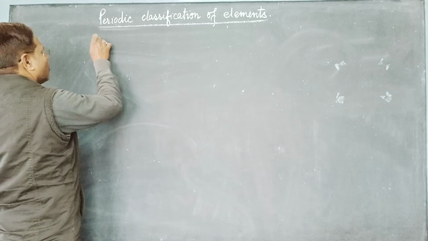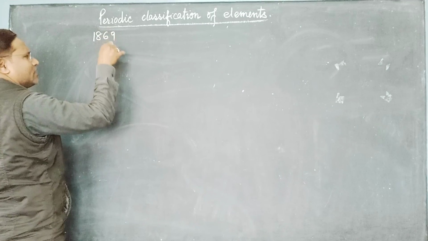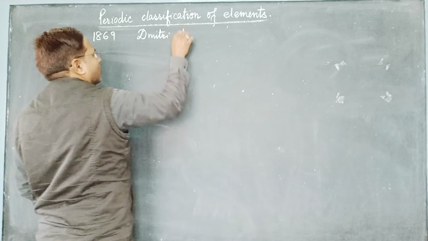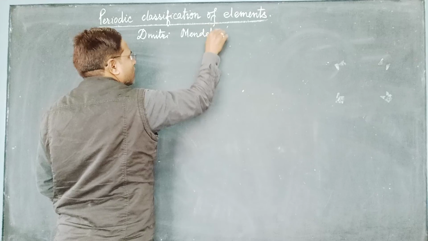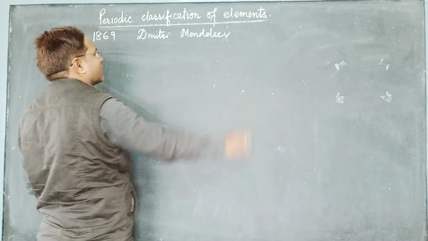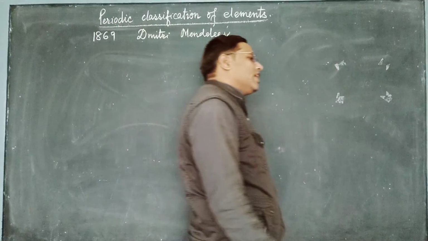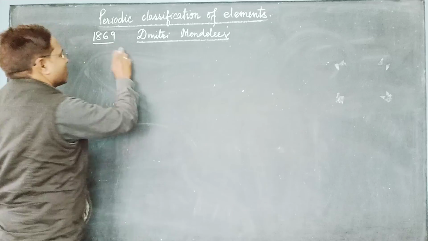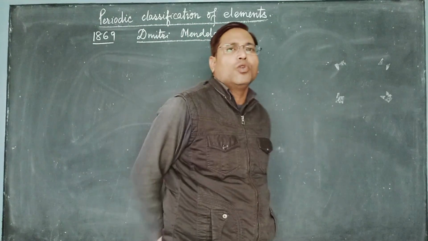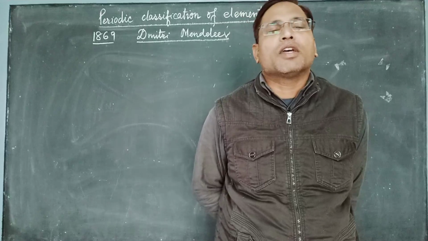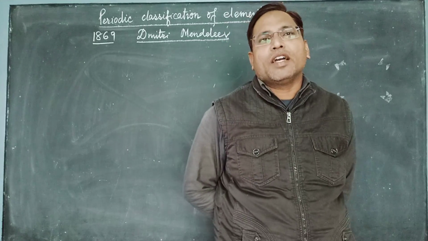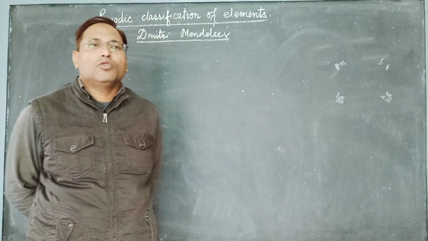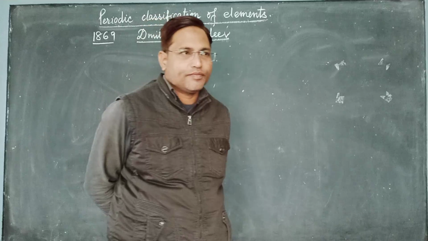Then after a few years, in 1869, Mendeleev, although it is written Mendeleev, we study Mendeleev. Dmitri Mendeleev came forward with his idea almost 7 years later, we can say, if we count from 1862, and if we count from 1864, then it will be around 5 years. So till 5 years the scientists and the people accepted Newland's law of octaves.